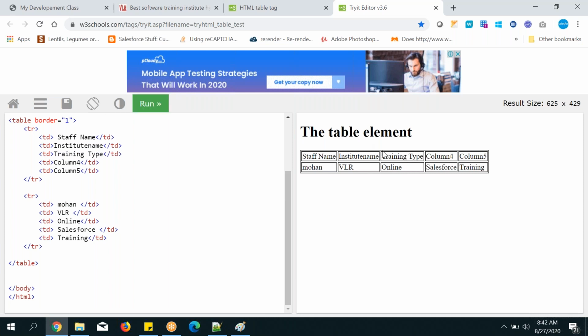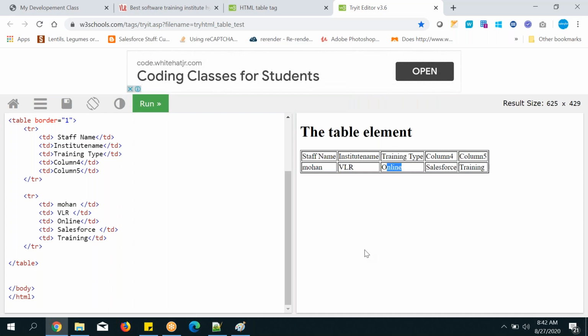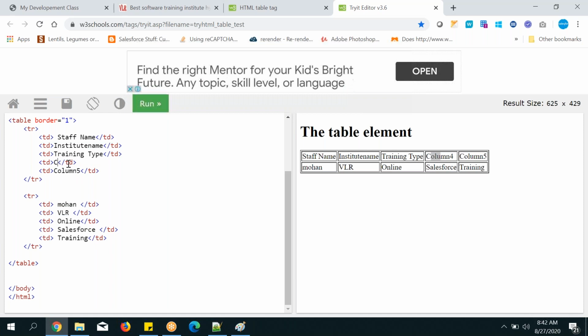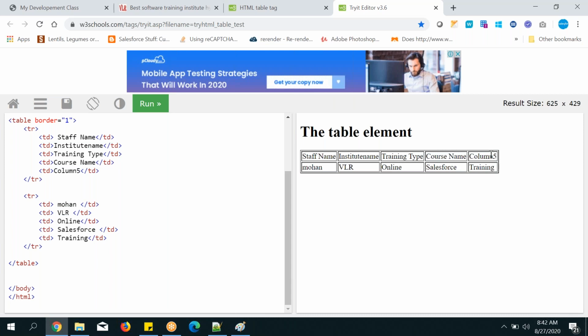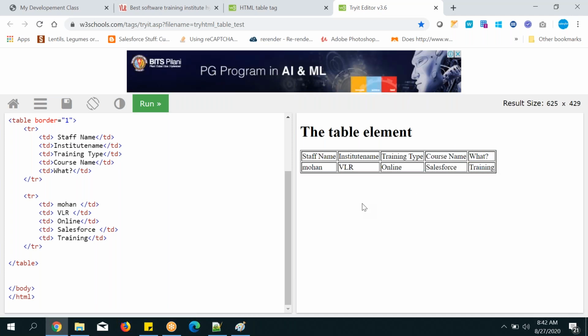Online training type, and you can see the values in the second tier. Okay, this is the column definitions and values you can see here. Training type online, and the fourth one, course. Course name is Salesforce. And the next one, training. That's it. Okay, so like that.